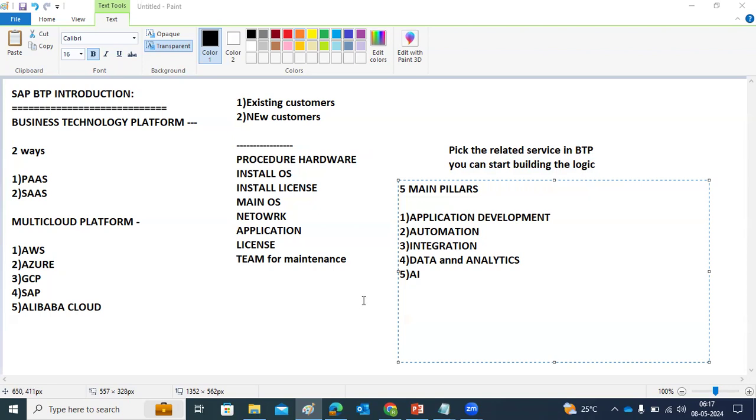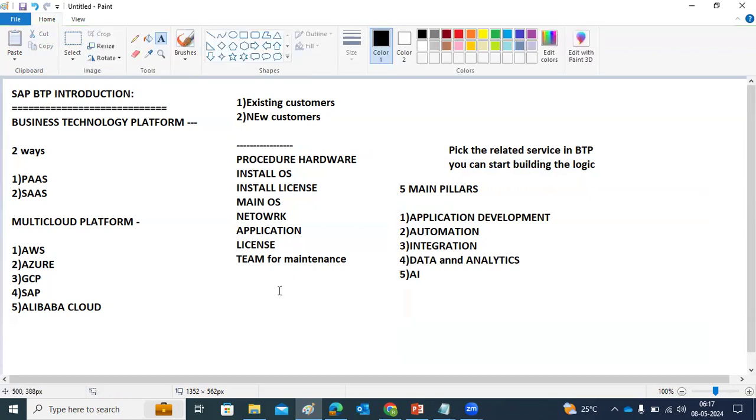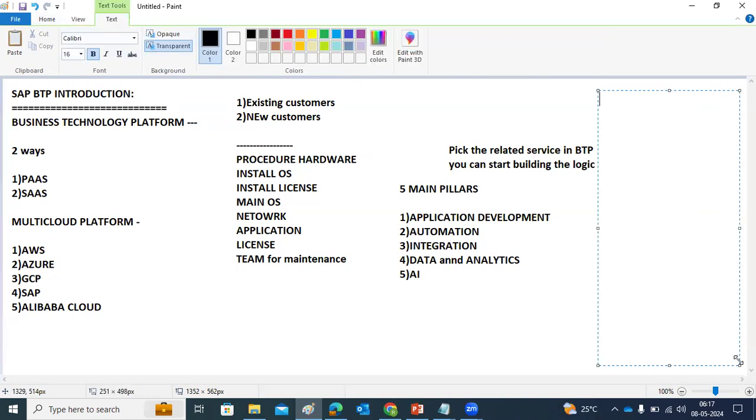BTP as a platform is not new to everybody. SAP, but recently it got famous from 2020 onwards. They changed their naming convention to BTP. So let's start discussing some history of BTP.